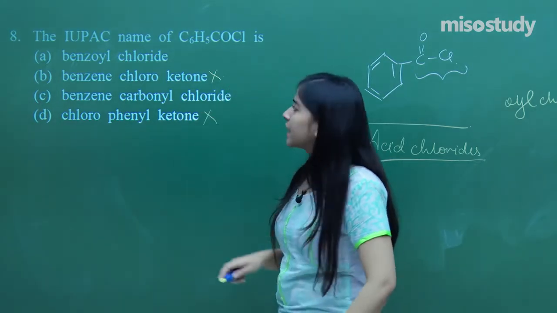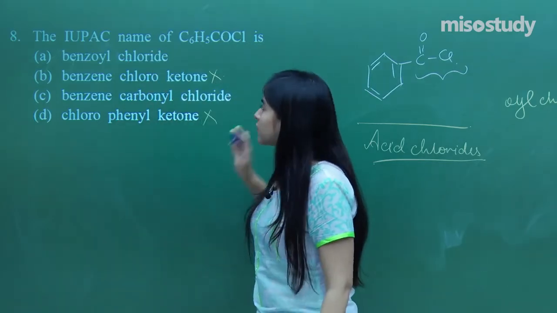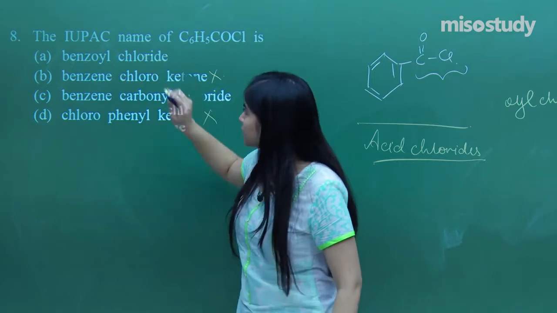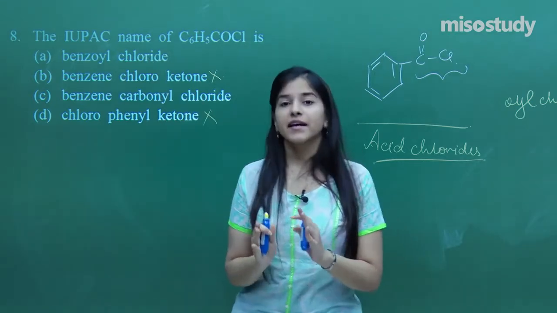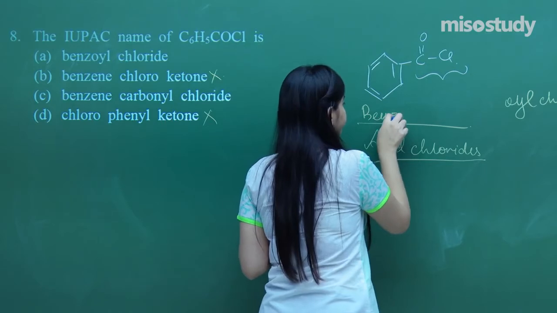Chlorophenyl ketone, again ketone is not a possibility. So I have benzoyl chloride and benzene carbonyl chloride. If you are thinking of benzoyl chloride as the correct name for this compound, that is nothing but benzoyl chloride.